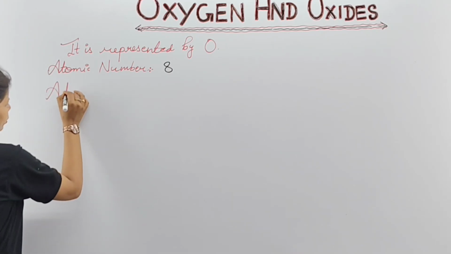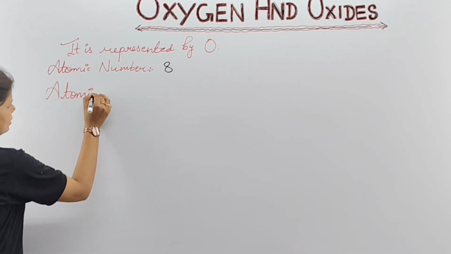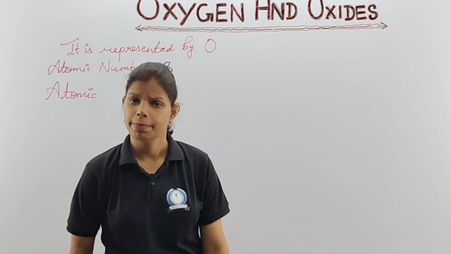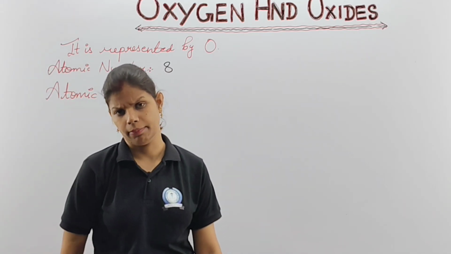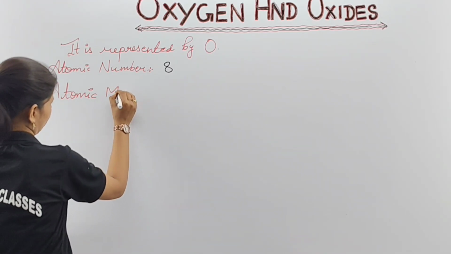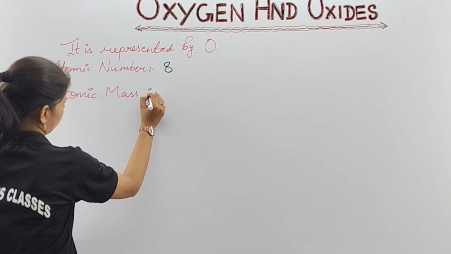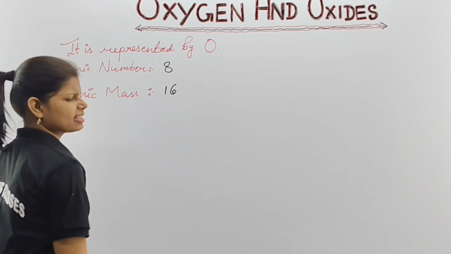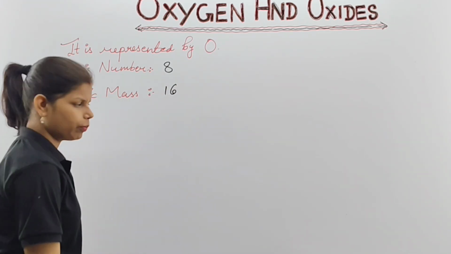It was later found that oxygen exists as isotopes which have different atomic masses but the same atomic number. Clear? So here you have to write atomic mass, and the atomic mass of oxygen is, basically, considered to be 16. Do you understand that point?